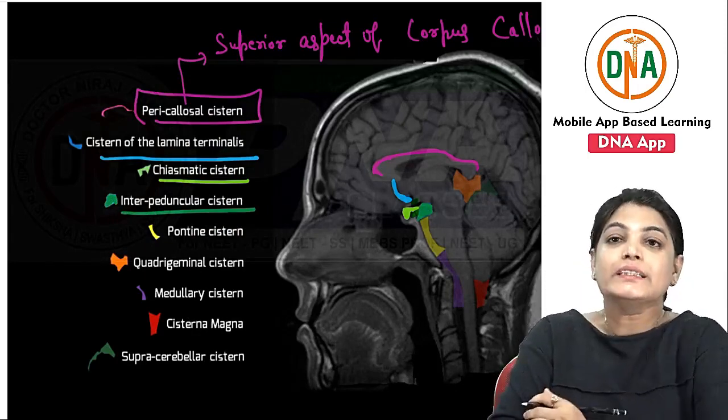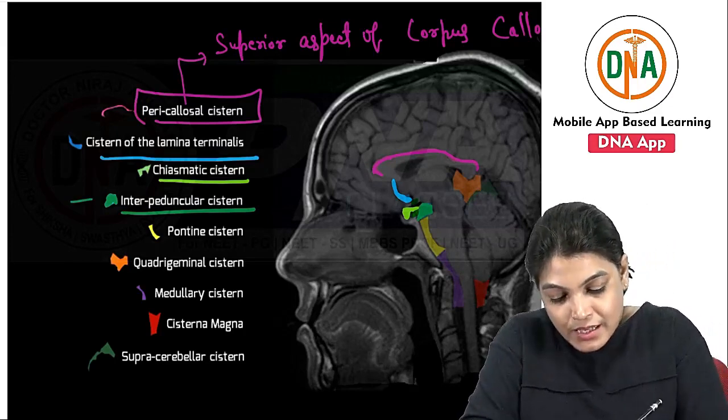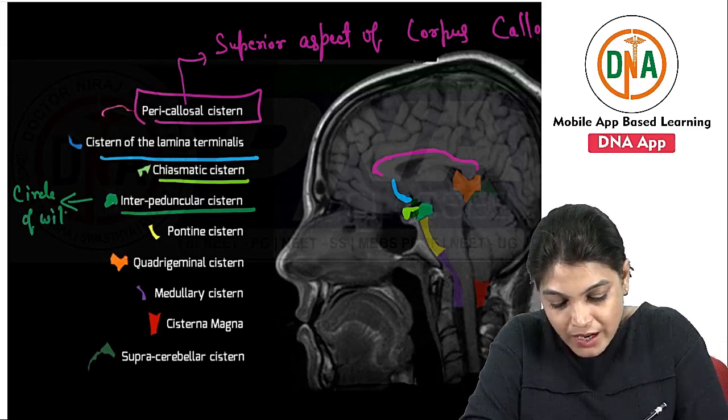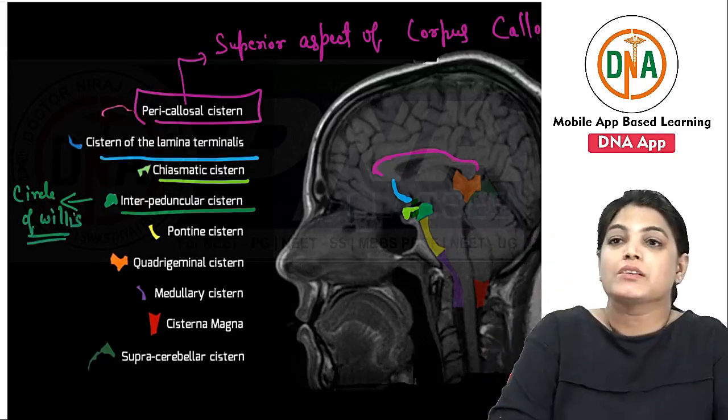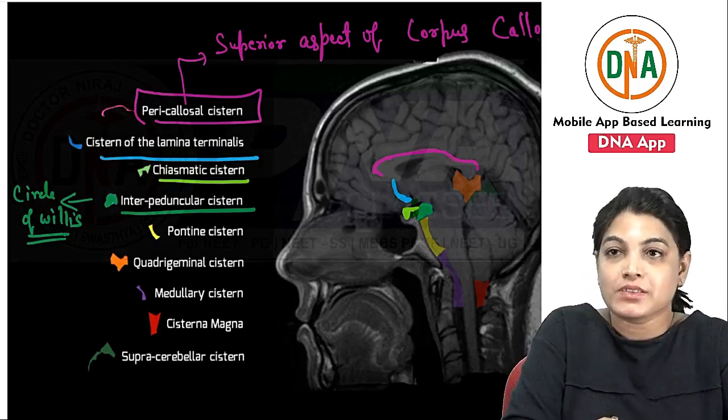The interpeduncular cistern is lying in the base of the brain, and it contains one important structure, that is the circle of Willis. We have discussed the circle of Willis in detail. And the anterior prolongation of it is called the chiasmatic cistern.